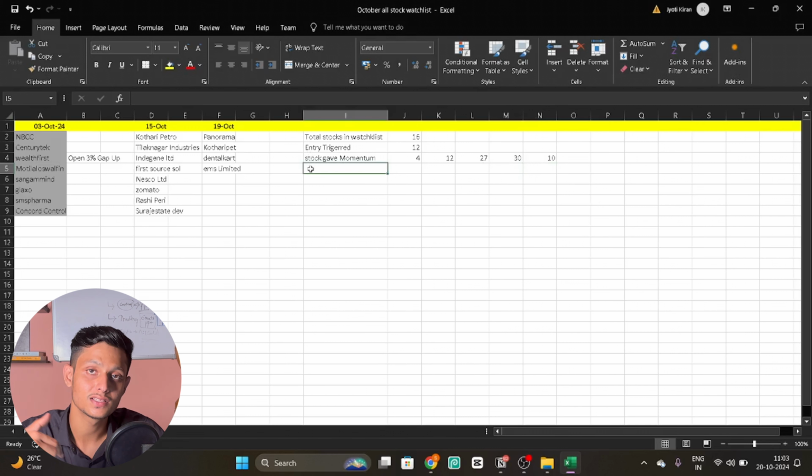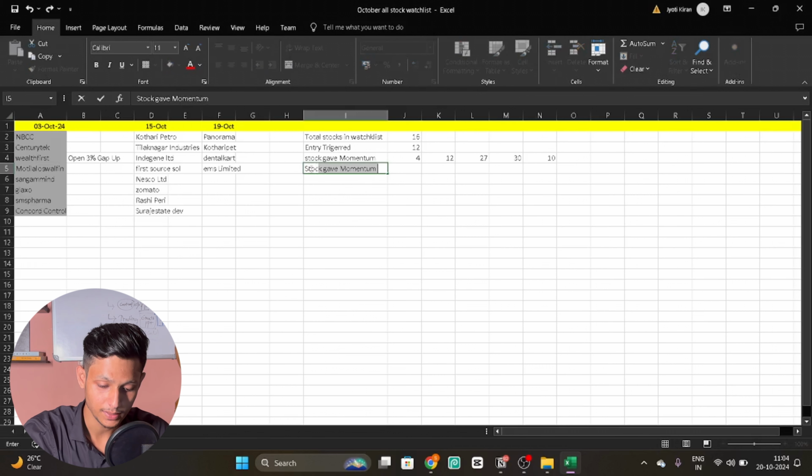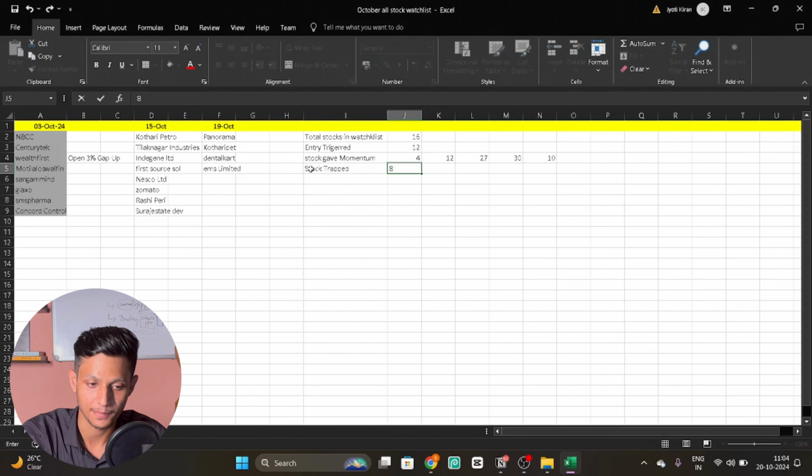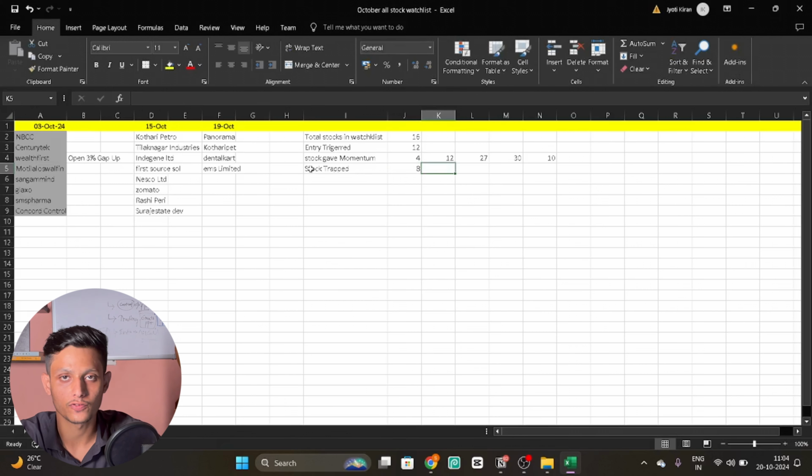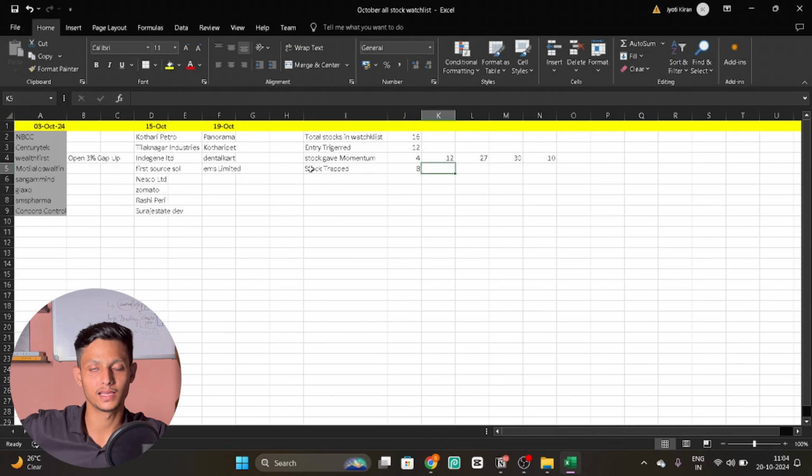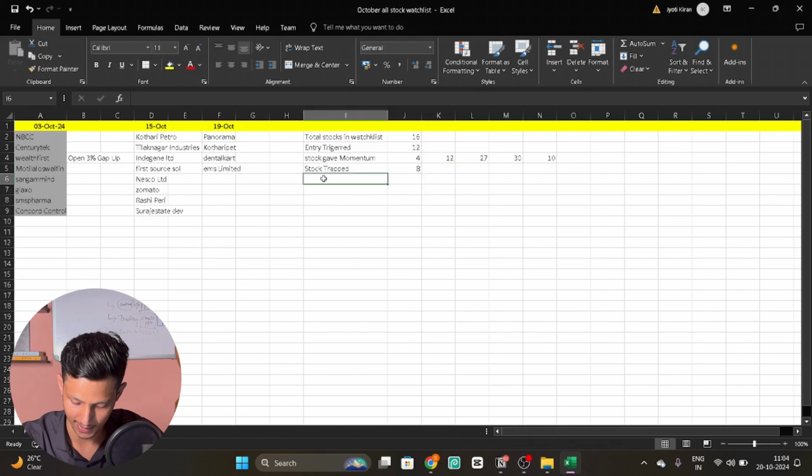So what is the next data which I try to find out? Stocks जिसमें मैं ट्रैप हुआ, stocks trapped. ठीक है. So out of 12 stocks, 8 stocks trapped, like they gave breakout from that level and they returned back, or they just moved 4 to 5% and came back to cost. So either I exited on cost to cost, or I exited on loss. So basically the total number of stocks I got trapped in was 8, right?